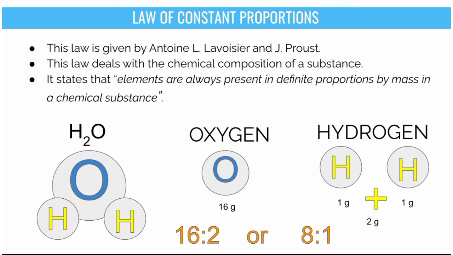This ratio is constant for any water, whether it is taken from seawater, fresh water or pond water. The ratio of oxygen and hydrogen remains the same. This verifies the law of constant proportion.